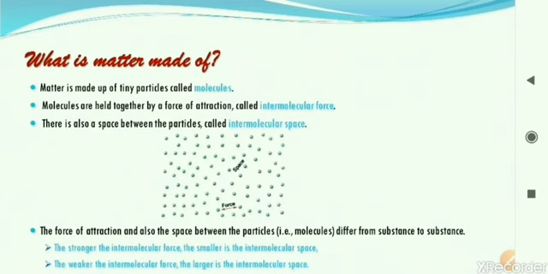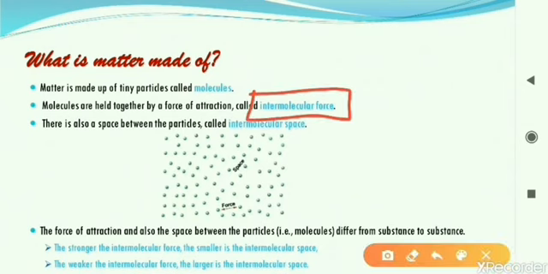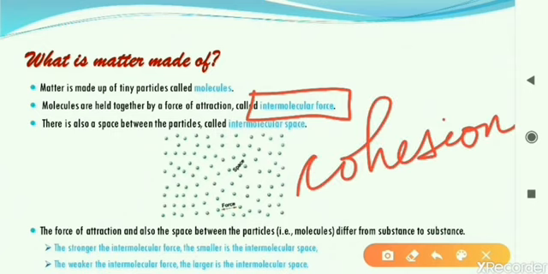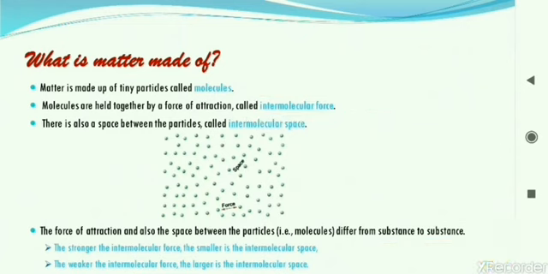Why is it so? That is because of the force of attraction, and that force of attraction is called intermolecular force. Also, it can be called cohesion. Yes, the word is cohesion. So intermolecular force of attraction or cohesion is holding all the molecules together, close to each other.